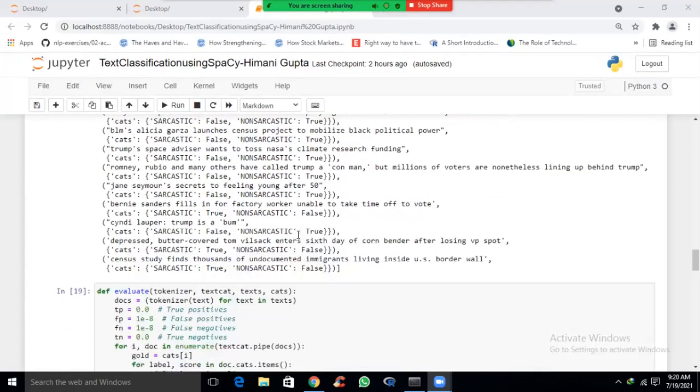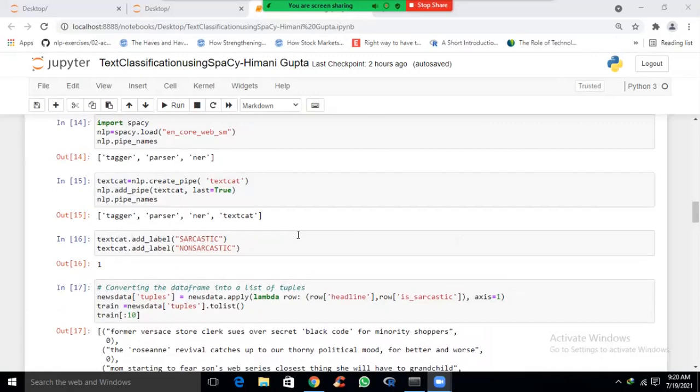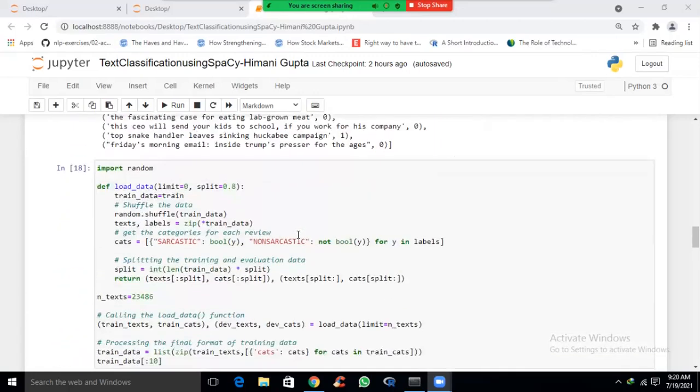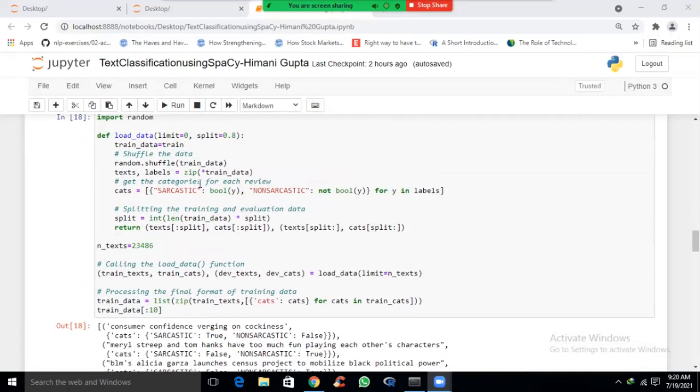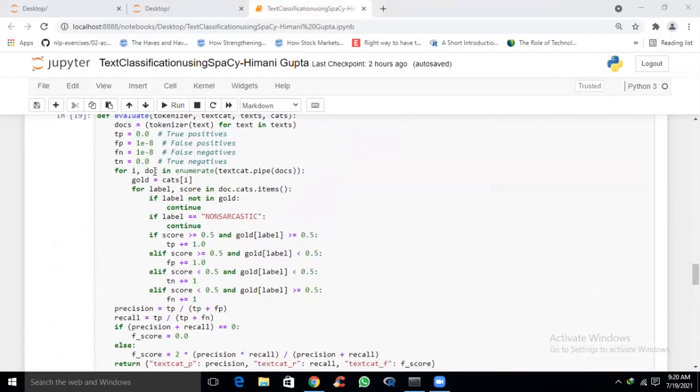Now, our load data function, in which we have prepared the data for training, splits around 20% of the original data for evaluation. We will use this to test how good the training was. Here we have implemented a confusion matrix.